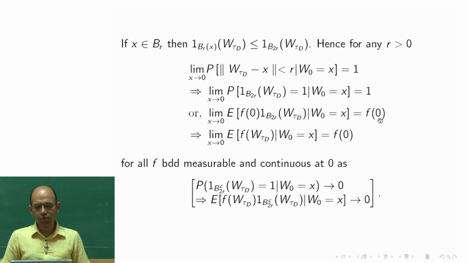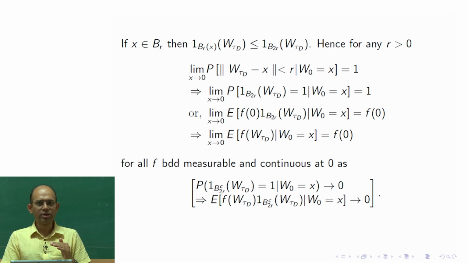Okay, so now we are going to use the continuity property of f at 0, and also boundedness of f on the boundary, boundary measurability, because f is a boundary measurable function here, so we can approximate the integration by another function which is exactly the same as f except in a small ball around 0, where it takes the value f of 0.